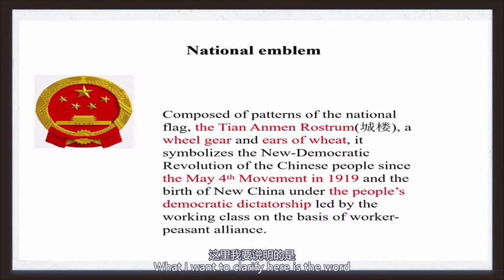What I want to clarify here is the word, the People's Democratic Dictatorship. Some students tend to associate dictatorship with some terrible names like Nazi, Hitler. In fact, our People's Democratic Dictatorship emphasizes centralization, not decentralization, of the people under the leadership of our Communist Party.